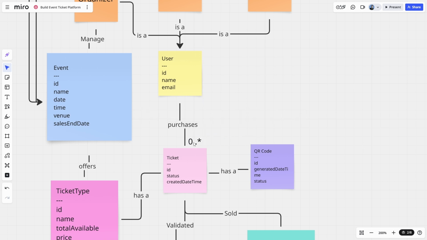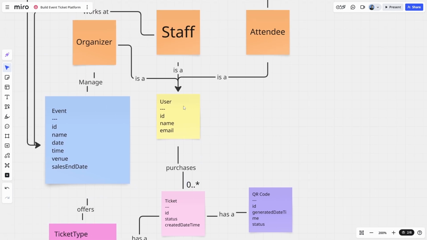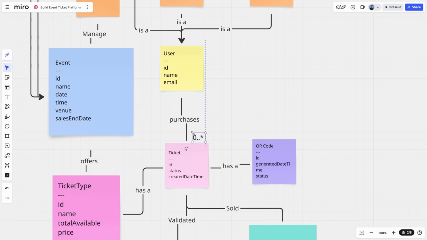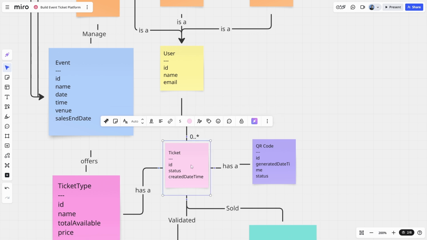You don't need to have purchased a ticket in order to create an account, I suppose is the assumption, especially when you consider that organisers and staff may not purchase a ticket and they are users. So that's much better. Let's just make that a bit smaller. There we go. In the case of the ticket, is a ticket always associated with a user? Now, this is a good question. Do we only create tickets when a user purchases them? I think yes. Let's make that assumption to begin with.